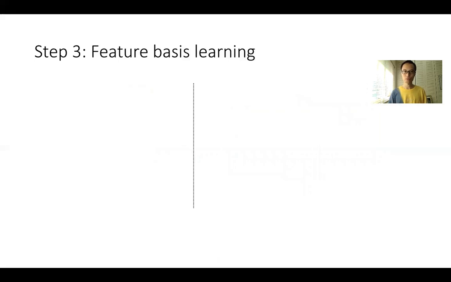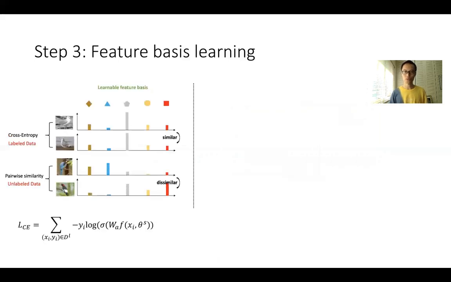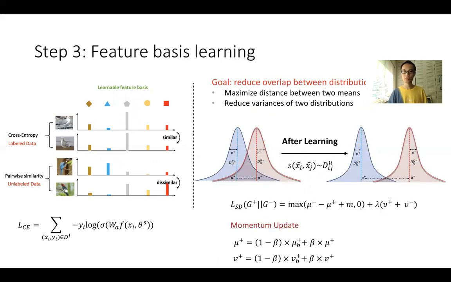Now we take a further look at the feature basis learning component. Conceptually, the feature bases are a set of learnable weight vectors which can be used to measure pairwise similarities. On labeled data, we use cross-entropy loss to directly optimize it. And on unlabeled data, we calculate the pairwise distances and model the pairwise similarity as two global Gaussian distributions. Our goal here is to reduce the overlap between these two distributions by maximizing the distance between two means and reducing the variances of the two distributions. For each batch coming in, we calculate the local means and variances and use them to update the global means and variances in a momentum manner.